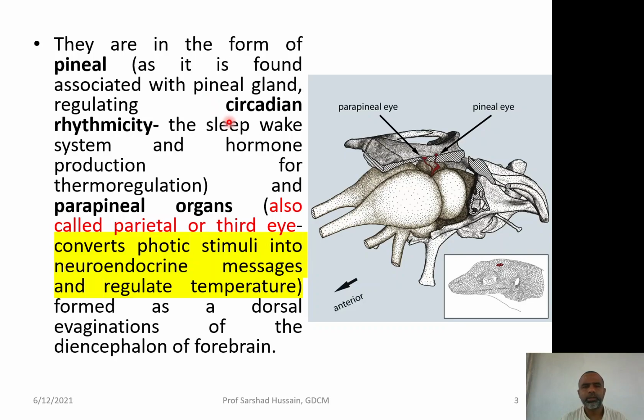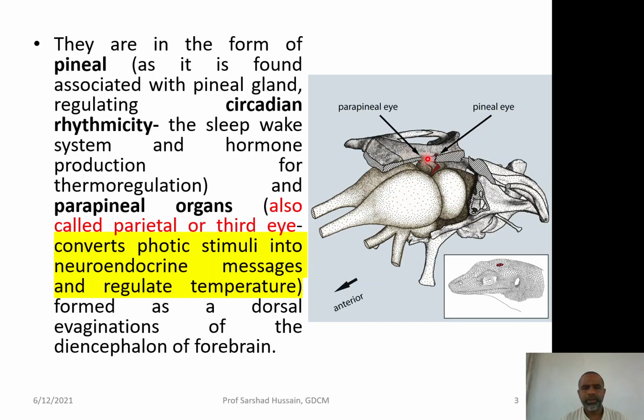That means the sleep-wake system of the body is regulated by the pineal body of the brain, and this pineal is associated with the pineal body of the brain. In addition to this, the parapineal organ is also called the parietal or the third eye.